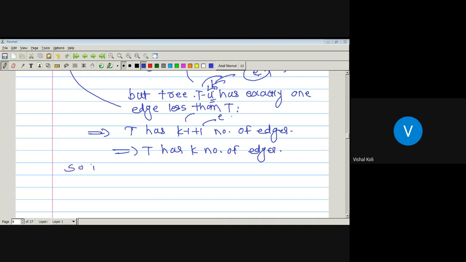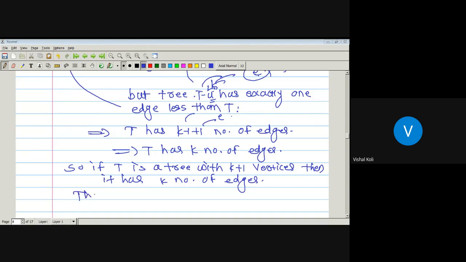So if T is a tree with k plus 1 vertices, then it has k edges. And that is what I have to prove.